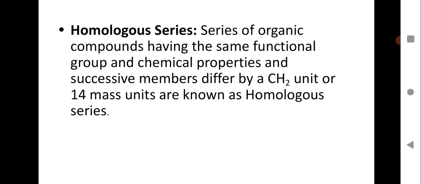So when you calculate the atomic mass of the CH2 unit, the atomic mass of carbon is 12, and the atomic mass of 1 hydrogen is 1, but here you have 2 hydrogen atoms, so it will be plus 2. So the total atomic mass of the CH2 unit, when you calculate, you will get 14 mass units. And that series will be called a homologous series.